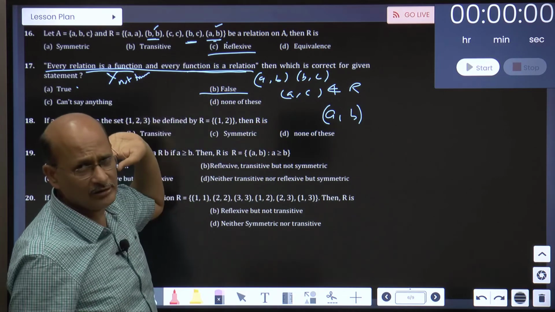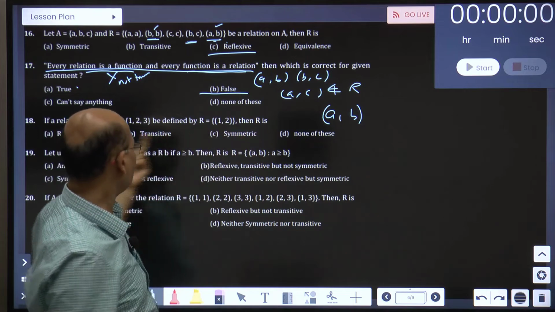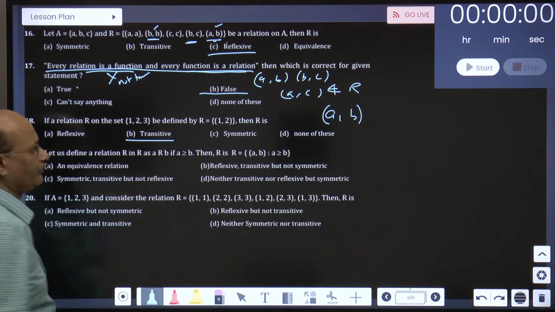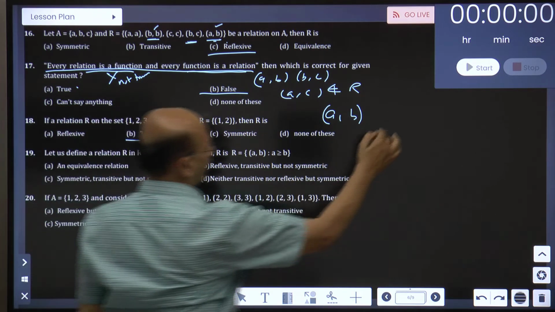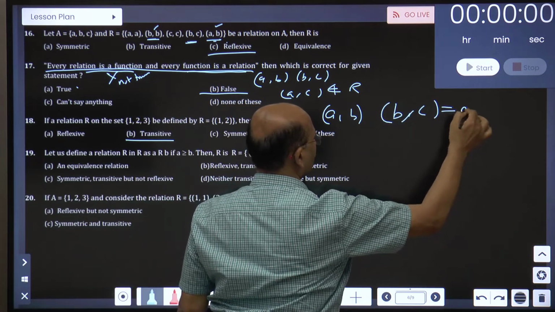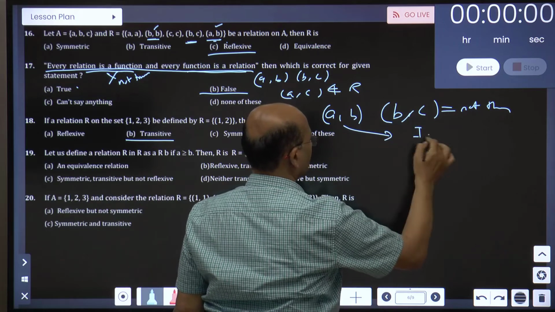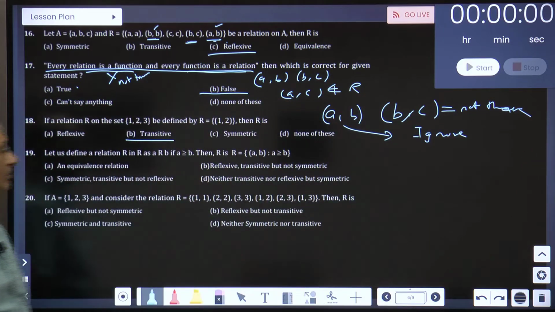It is understood to be transitive. BC is not there, so transitive is true. Not there, then ignore these ordered pairs. So presume it is transitive.